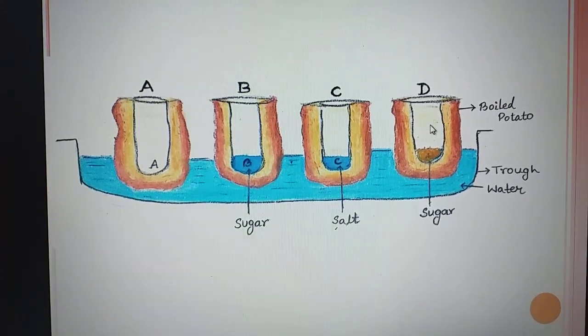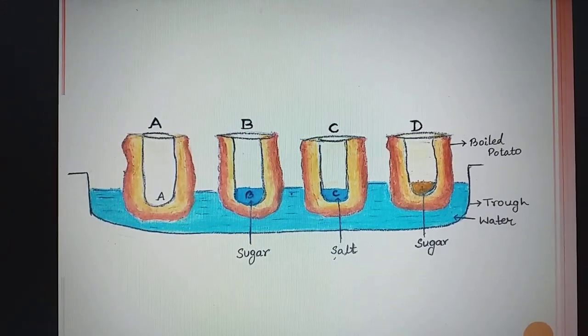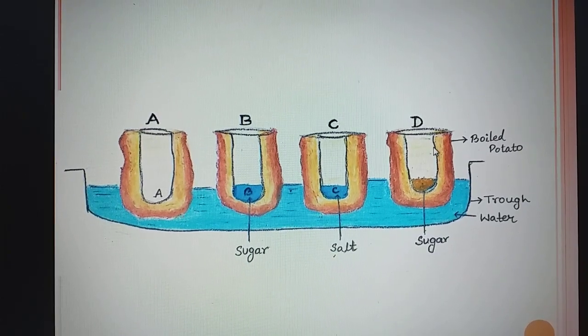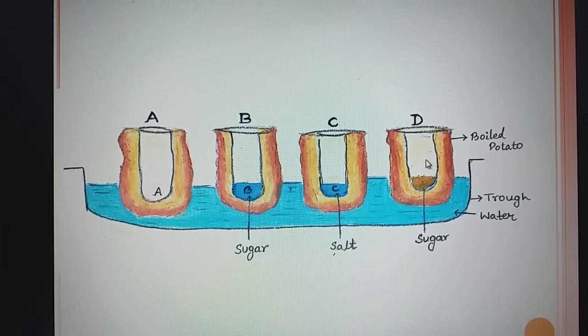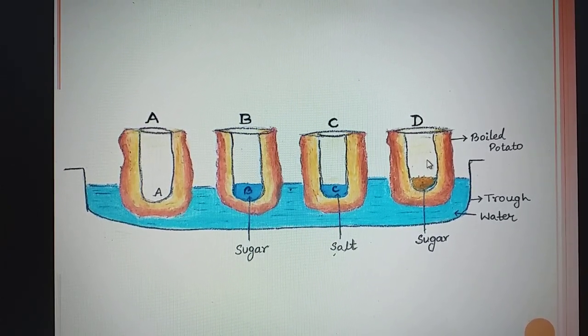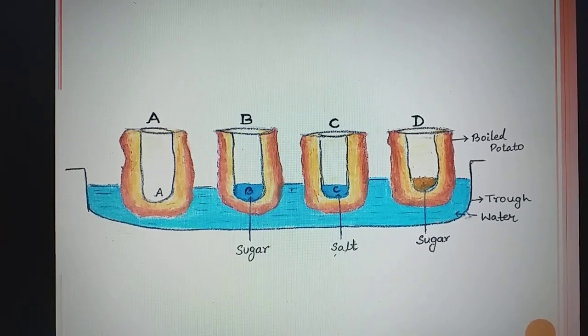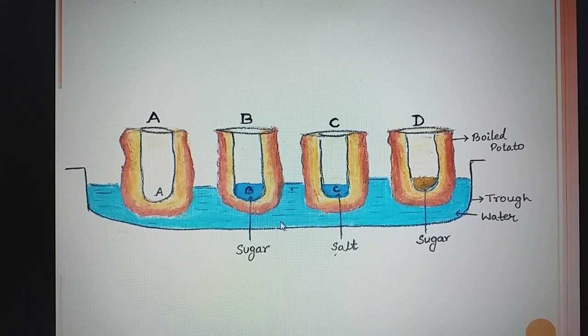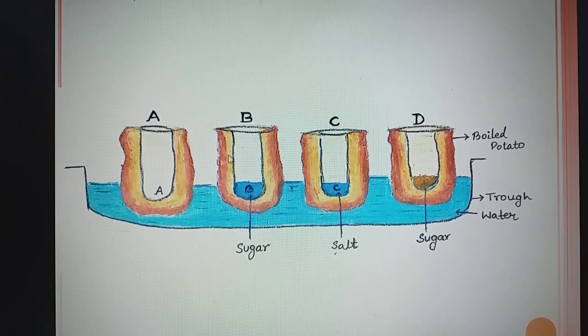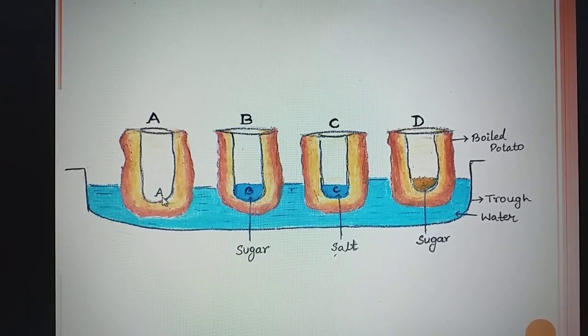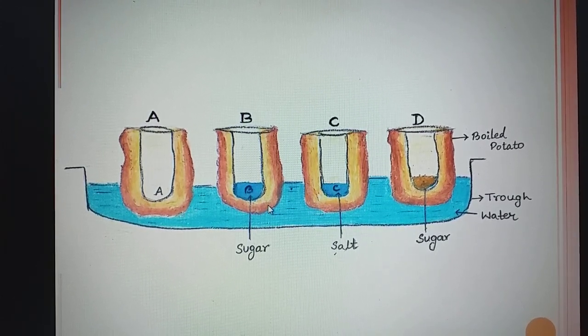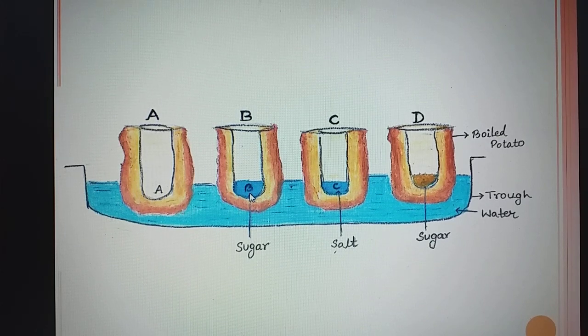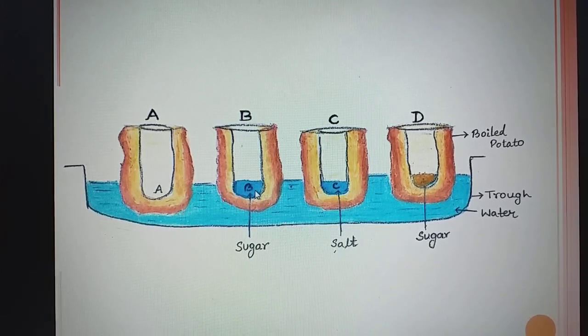One of them should be made from boiled potato. So here we have taken D as the boiled potato. Put each potato cup in the trough containing water. This is the trough which contains the water. Now keep cup A empty. See here, this cup A, the potato A, is empty. Put 1 teaspoon sugar in cup B. So here we have put the sugar. Now put 1 teaspoon of salt in cup C.